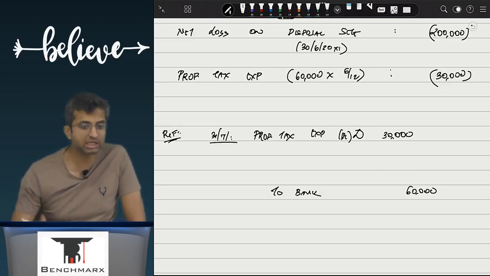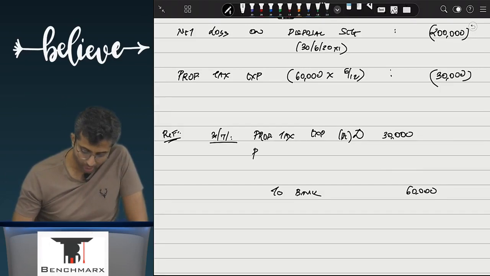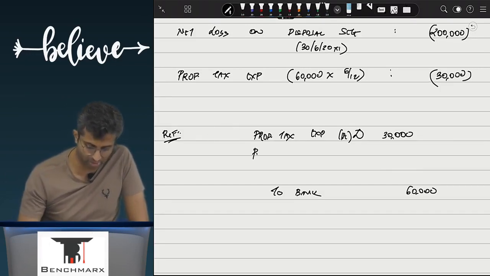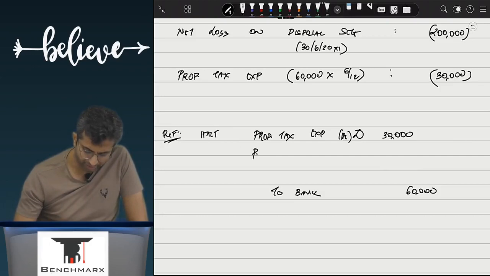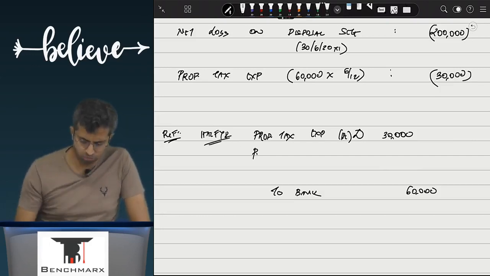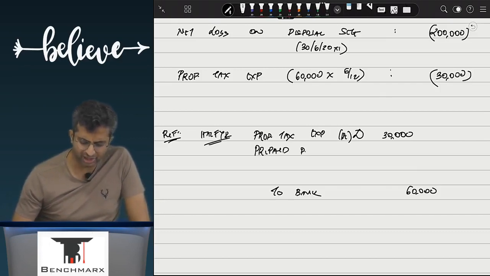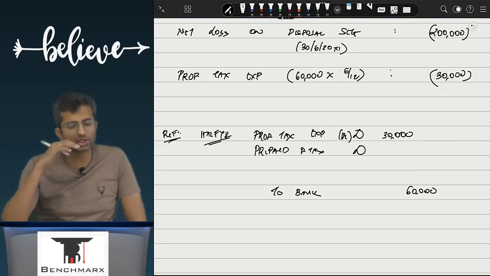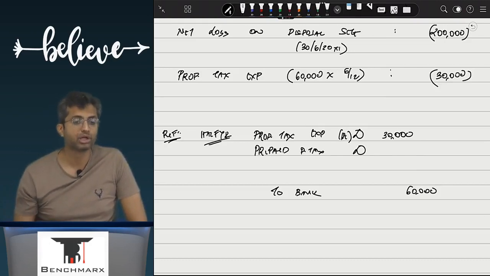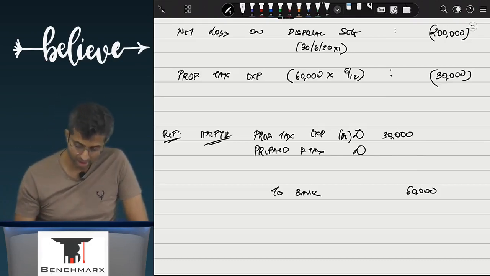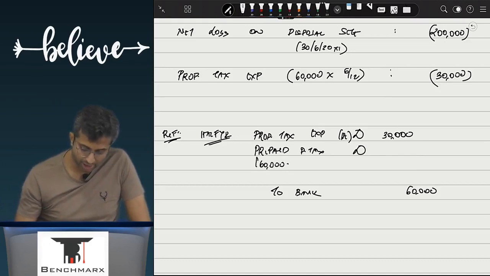Well, for the last 3 months, can we say property tax is prepaid? So this is, let us say, for the relevant half year, we can say property tax prepaid, or basically prepaid property tax. Prepaid items you show as current asset, if you remember. For how many months is the property tax prepaid? 3 months, October, November, December, and hence 60,000 into 3 by 12, which comes to 15,000.